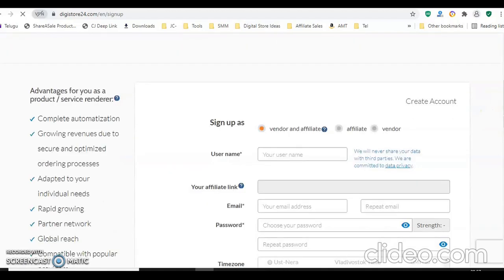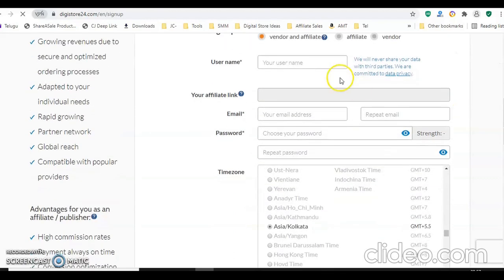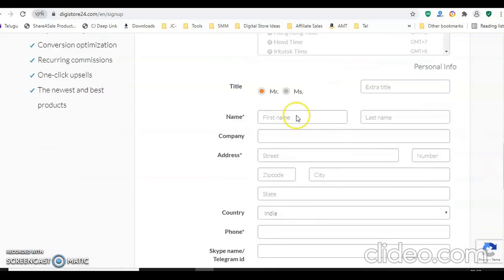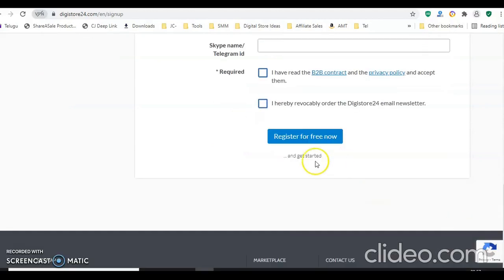You need to fill in all these details: your username, mail ID, and password. After that, you can select time zone and everything, like title, name. Company is optional. You don't need to give address, country, phone. So after giving all these details, you need to check both of these and register for free now.